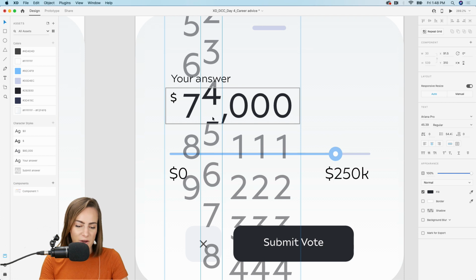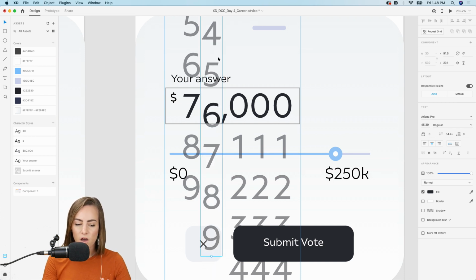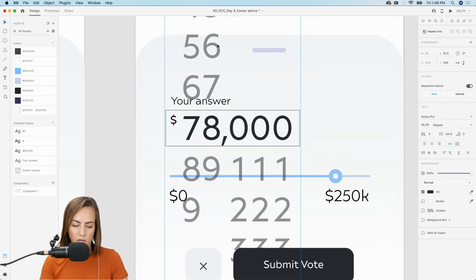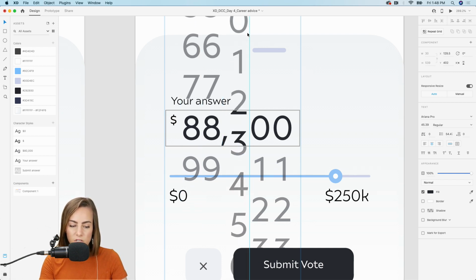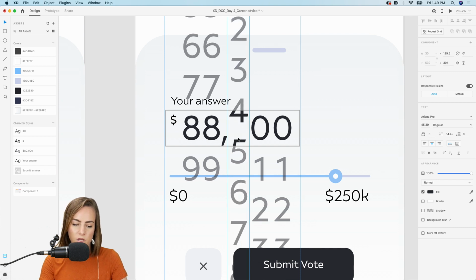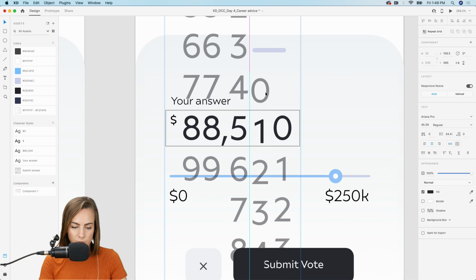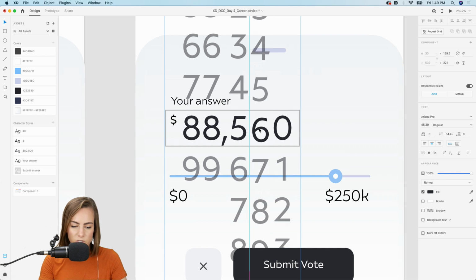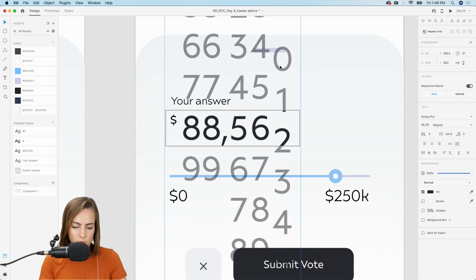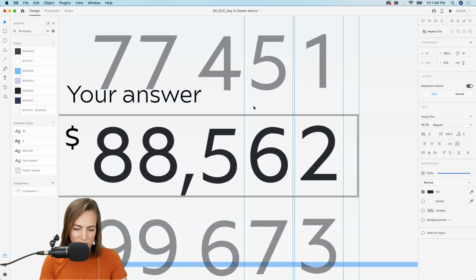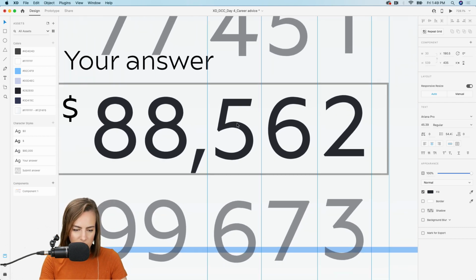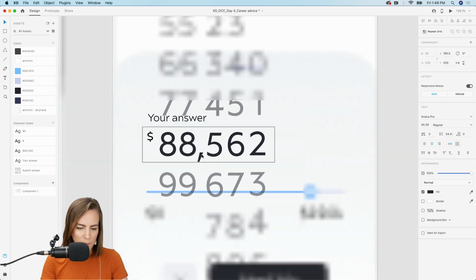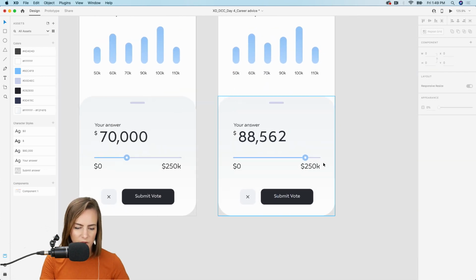Anyway, so what we're doing now, so auto-animate, all we need to do for that to work is just scroll some of these numbers. So let's say it goes to like 88 or something. And just move all of these numbers, and auto-animate will know that it needs to scroll through them vertically. So again, keep them in the same mask. You don't need to do a bunch of separate masks if you don't want to. Okay. And just try to make them all on the same line there. It's a little tricky, but that looks pretty good. Okay, so that looks good.